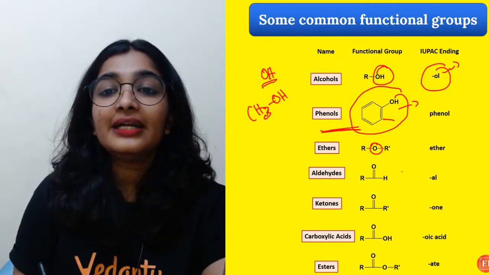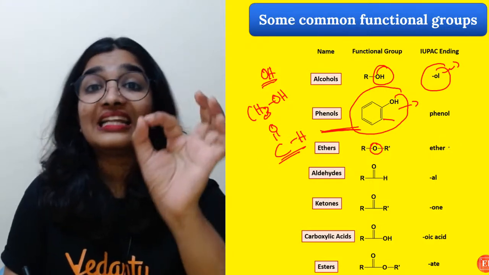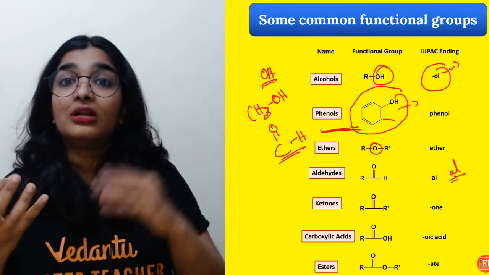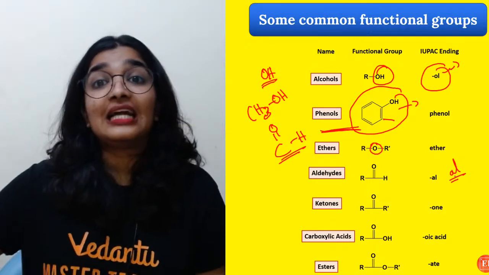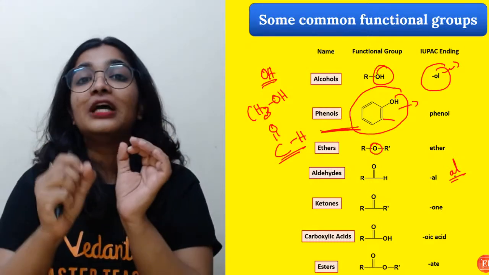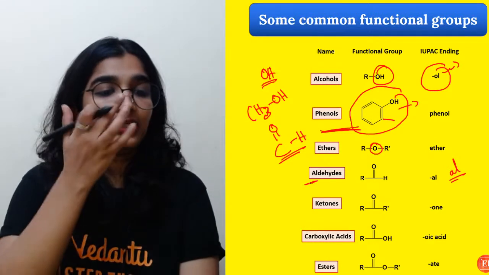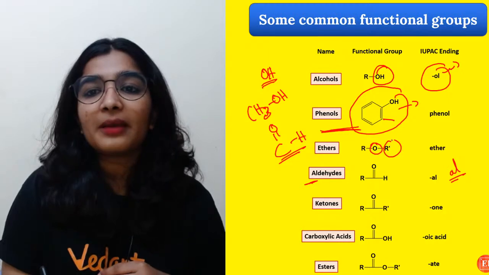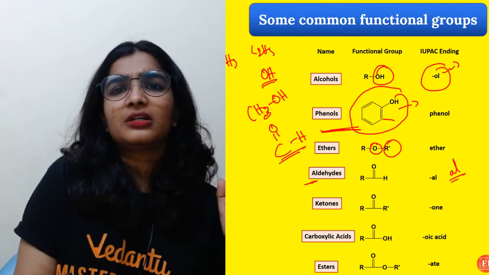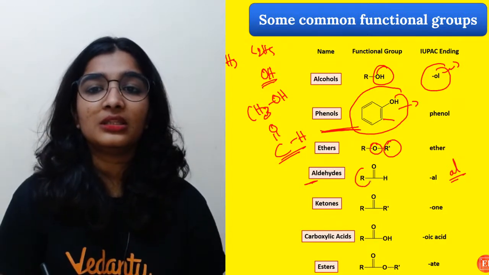Aldehyde has the CHO functional group, and the suffix we use is al. See, that is the difference between ol and al: propanol, ethanol, methanol. So OL means alcohol functional group. If the name ends with the suffix AL, then it should contain an aldehyde group. If there are any alkyl groups, for example CH3, C2H5, C3H7, we will just represent them using the letter R.